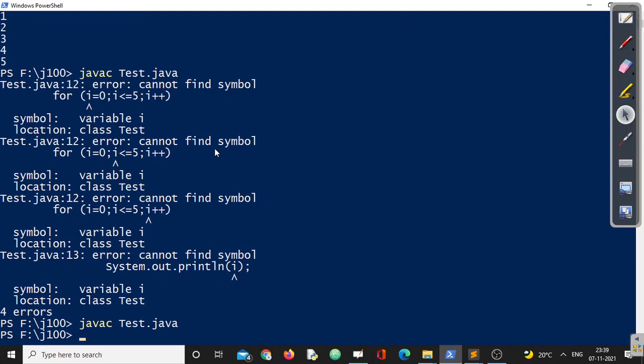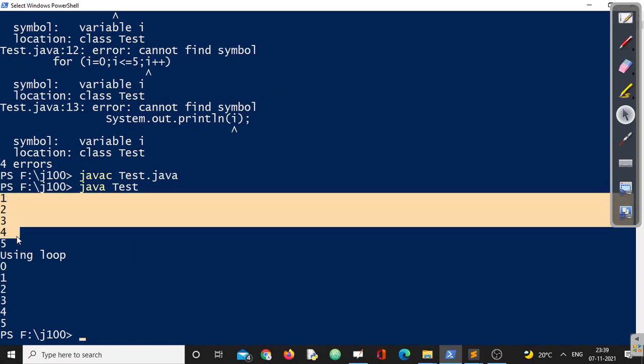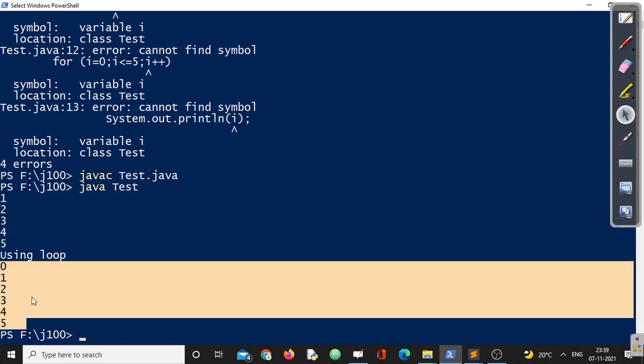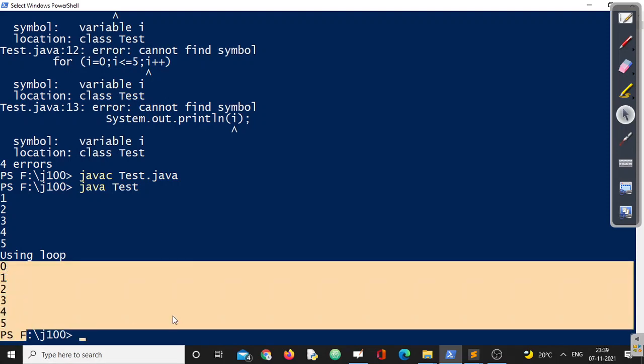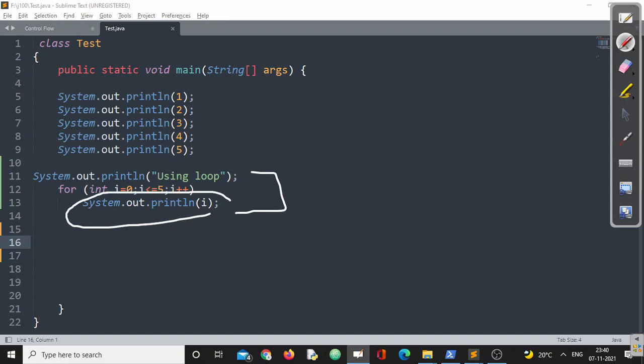Now if we try to execute this program, we have three things: 1 to 5, and here also 0 to 5, right? So to print 0 to 5, can you observe how many lines of code I have written? Only 2 lines, the first line and the second line. So this is the beauty of a loop. With a loop, I need to execute the same statement repeatedly till the condition is true. Once the condition is false, it will come out of the loop, right?